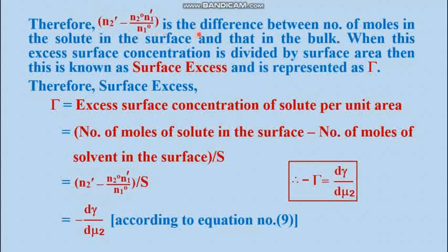So this term is the difference between the number of moles of the solute in the surface and that in the bulk. When this excess surface concentration is divided by the surface area, then this is known as the surface excess and is represented by capital letter gamma. Therefore, surface excess is actually the excess surface concentration of the solute molecules per unit surface area of the solution. So the difference in the number of moles divided by the overall surface area is, according to equation 9, minus d gamma by d mu 2. So minus d gamma by d mu 2 is known as the surface excess. This is the equation here: capital gamma equals minus d gamma by d mu 2.